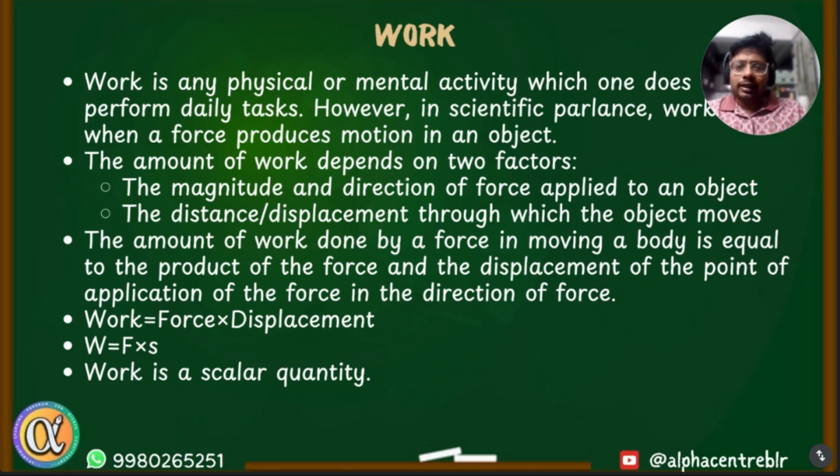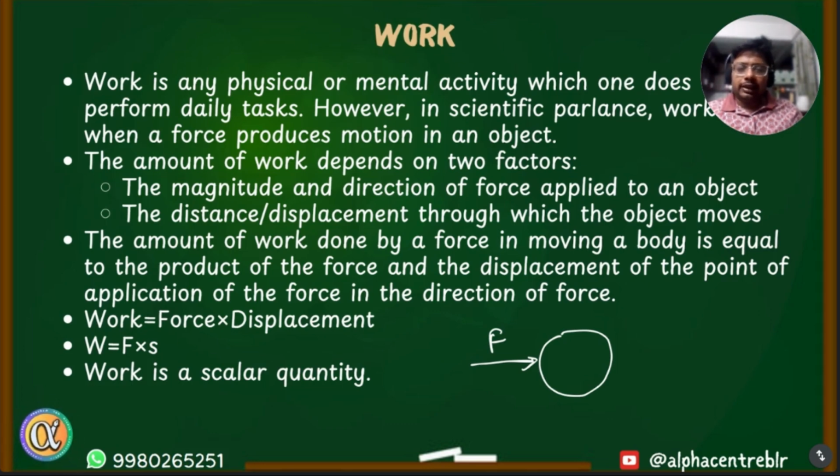But when it comes to mechanical work in scientific terms, we only say work is being done when a force produces motion in an object. So if you apply force on an object, until the force produces motion in the object, we say there is no work done. In other words, we can only say work is being done when a force acting on a body produces motion in the body. Suppose this is one object. If I try to move this object by applying force, and the object moves, then we say we are doing some work on the object, or work is done on the object. If the object doesn't move, then there is no work done on the object.